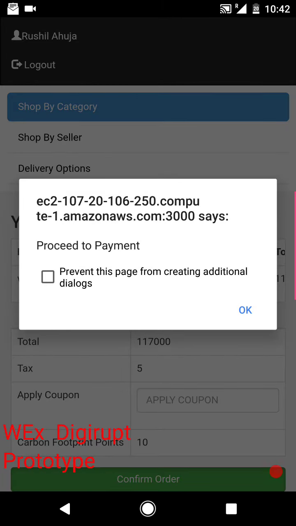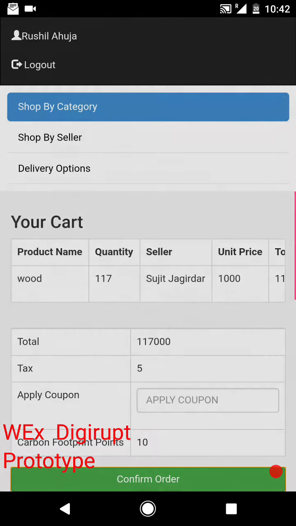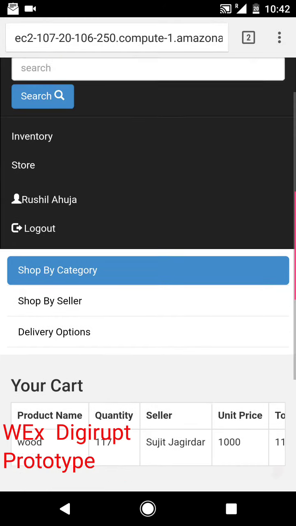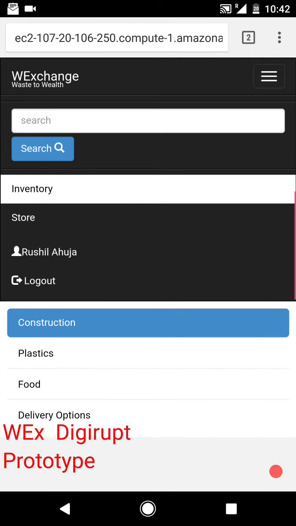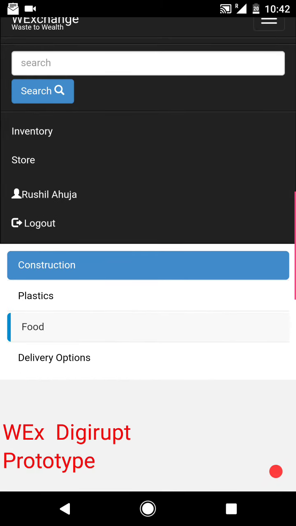Let's keep him happy. So the proceed to payment aspect has been left open for now. We are going to get to that feature by partnering with some of the wallets to help make payments, or a direct cash payment if possible. Some of the other features that we will be handling is in the inventory, where a seller adds different items.